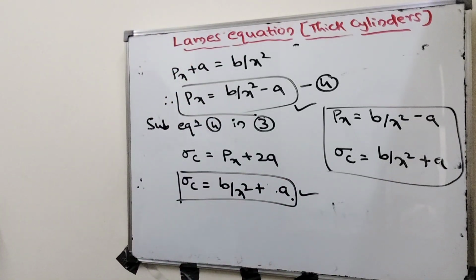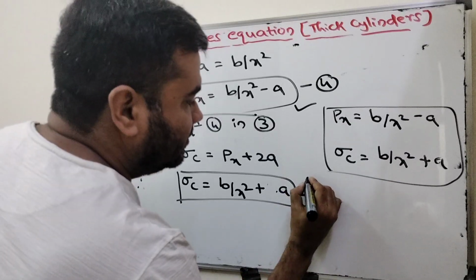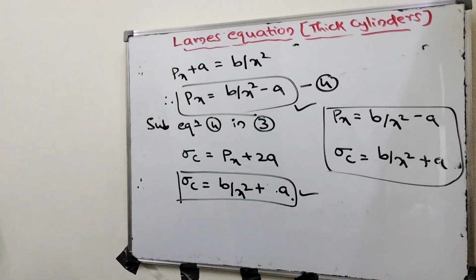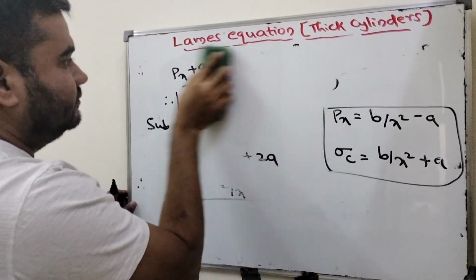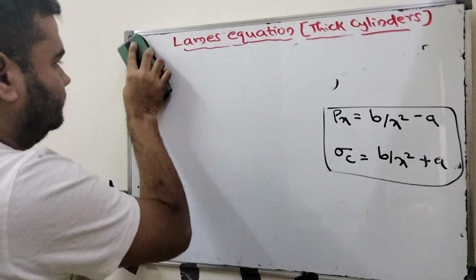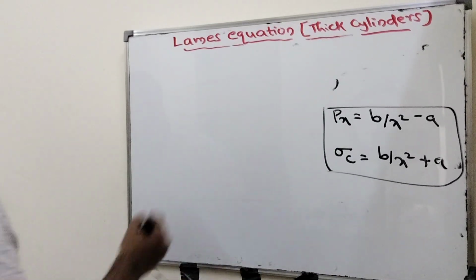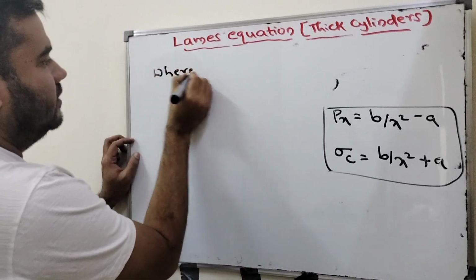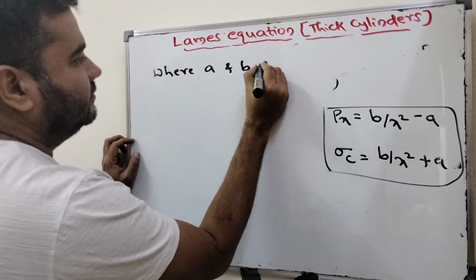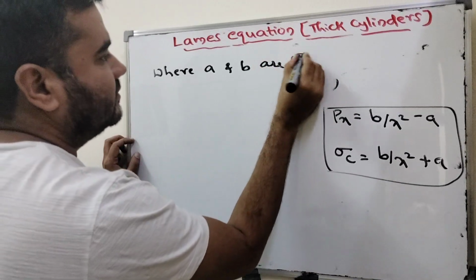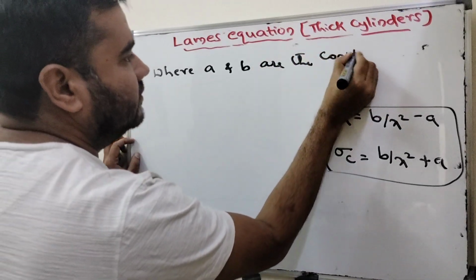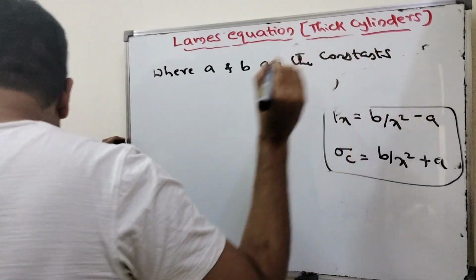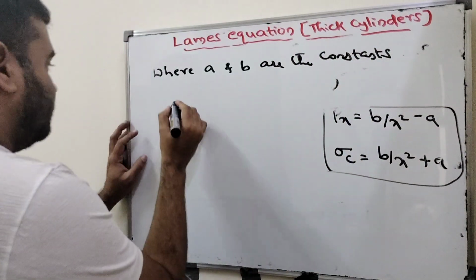Where a and b are the constants, which depend upon the boundary conditions.